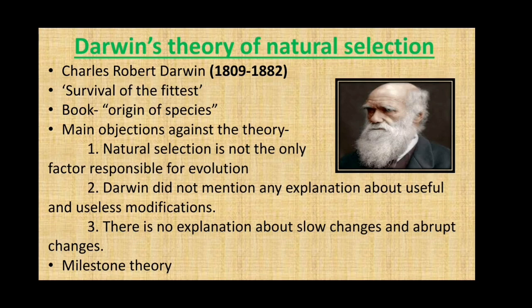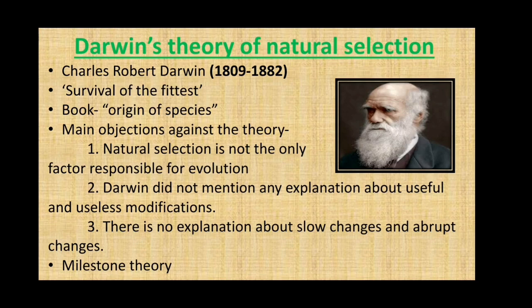The others which are not fit, they are eliminated or they get extinct from the nature. The ones who are well adapted, they reproduce more offsprings and in turn produce new species having specific characters. Now this theory was widely accepted. But there were a few objections against this theory.